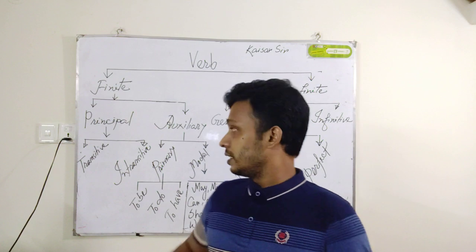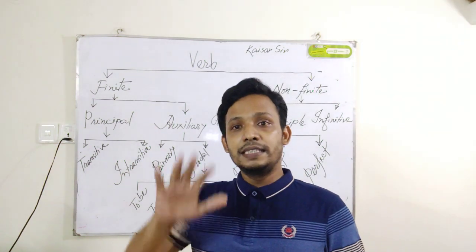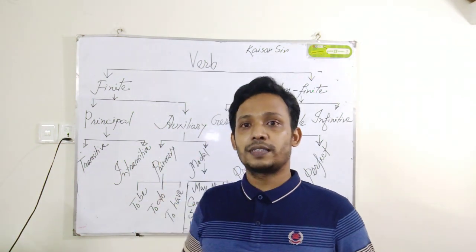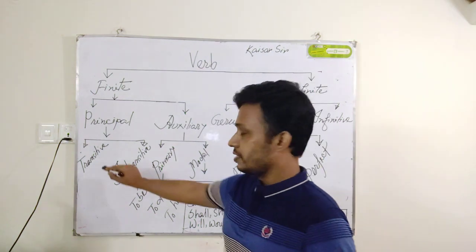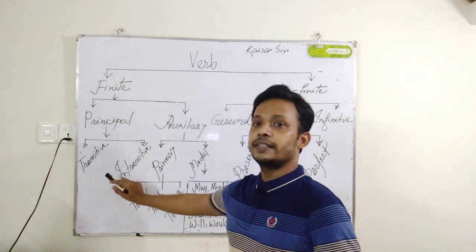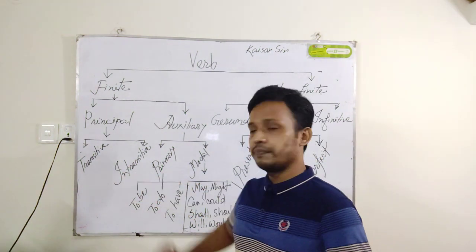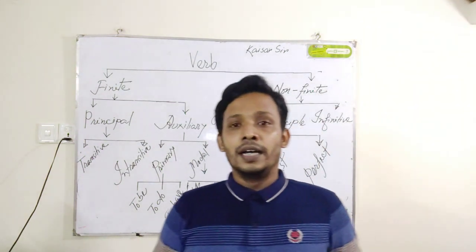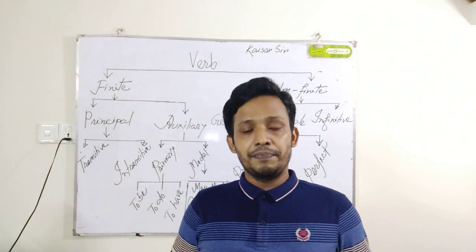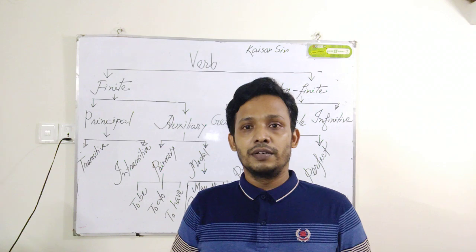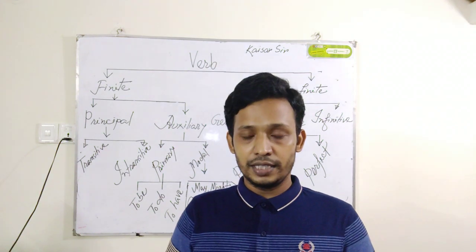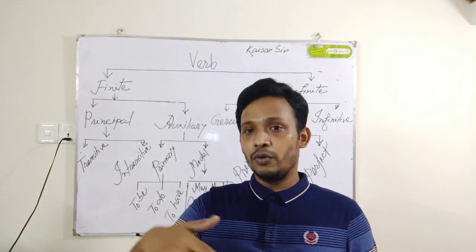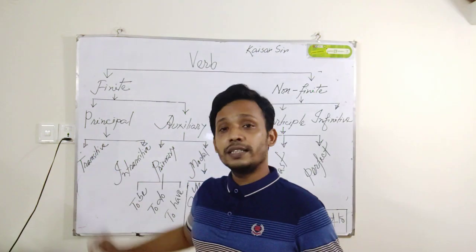So come to the next portion. Principal verb is also of two types. First one is transitive verb, second one is intransitive verb. Transitive verb and intransitive verb are very much known and familiar to you, I know, but I am now going to clear it. First one is transitive.